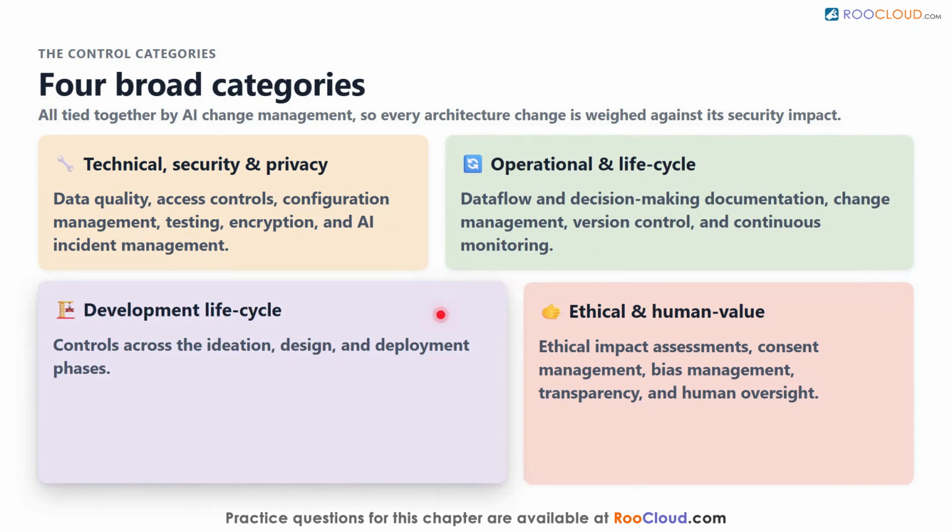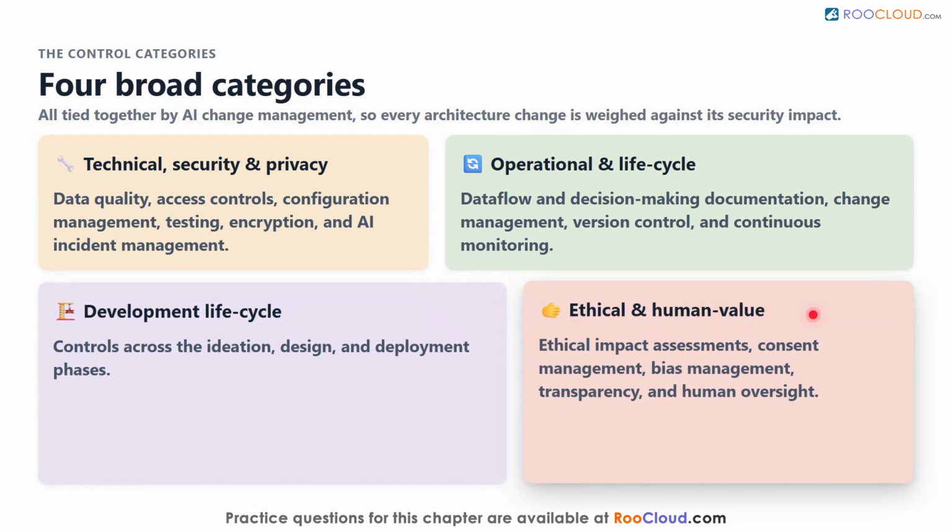There are development lifecycle controls across the ideation, design, and deployment phases. And there are ethical and human value controls, including ethical impact assessments, consent management, bias management, transparency, and human oversight.